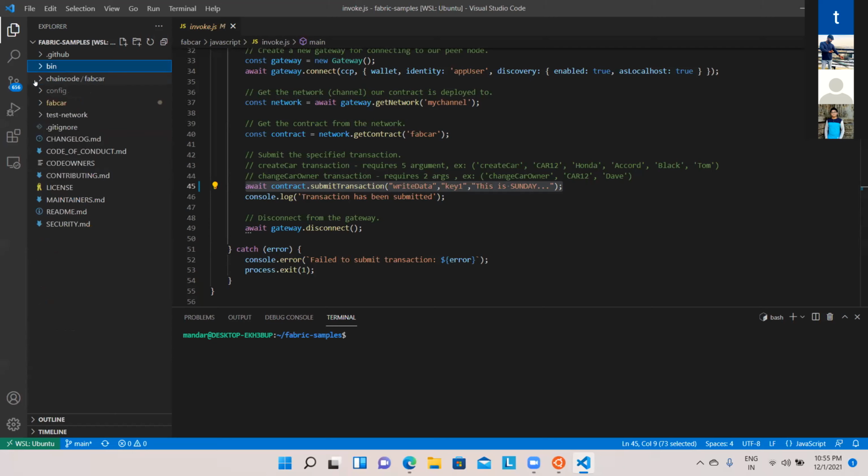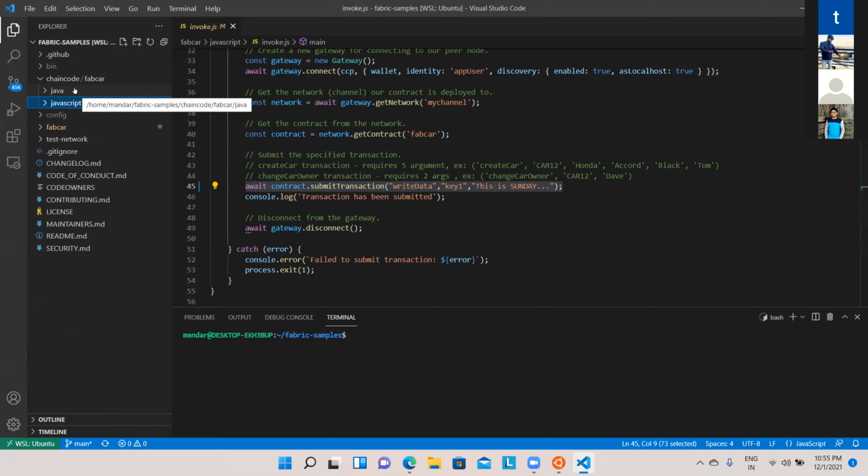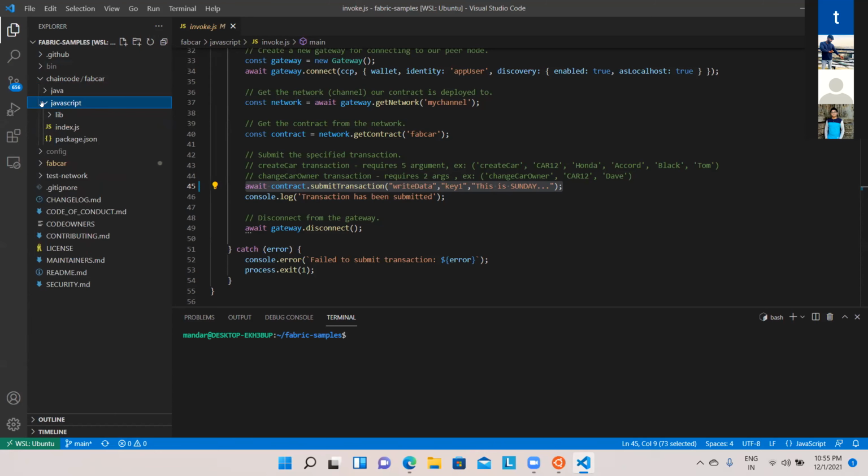Chaincode is basically the program, obviously called a chaincode, which contains the code which you are going to execute. Understand that in your folder you will see different folders: one called Java, another called Go, and another called JavaScript. As my focus is on JavaScript, and of course Navin is going to take over after that with Java, I have kept only two folders here: one called JavaScript, the second called Java. The content of both will be similar; the only thing is that it will be in the syntax of the corresponding language. Right now it will be related to JavaScript. I will come back to this folder later on once I finish everything.